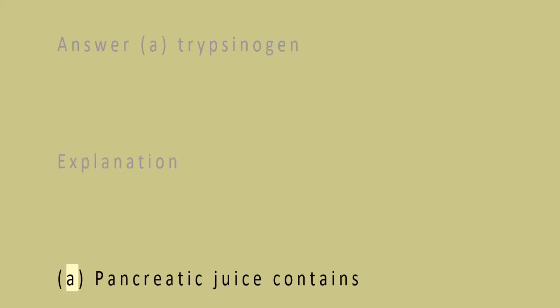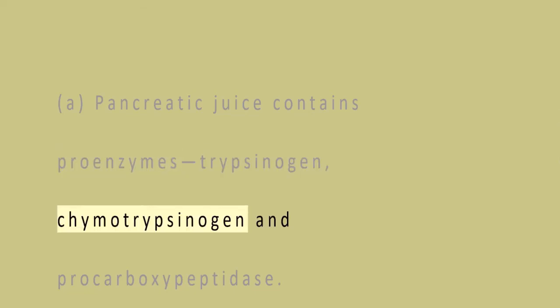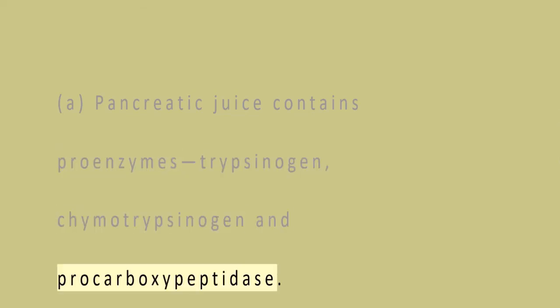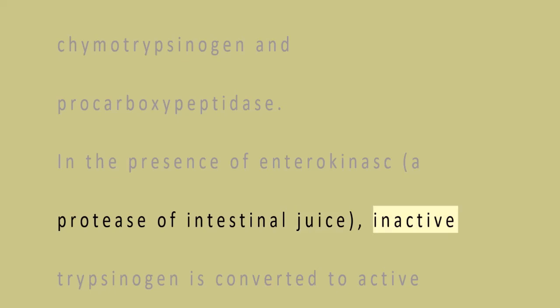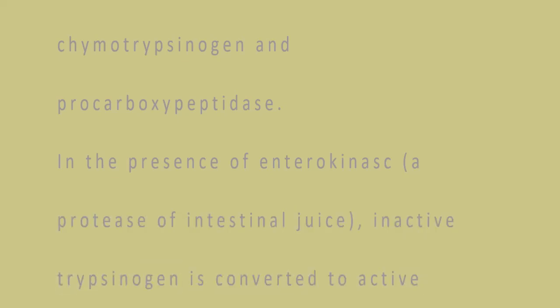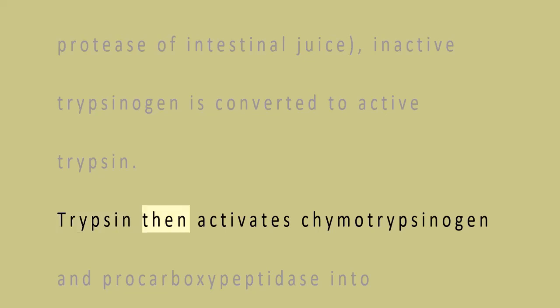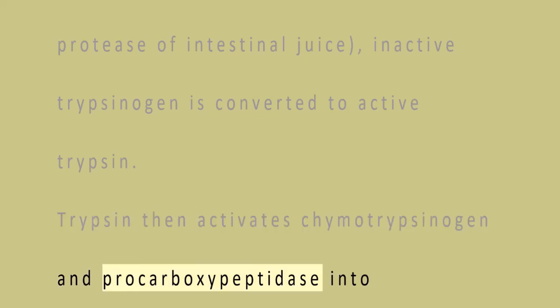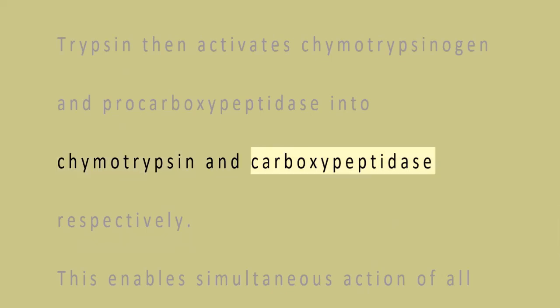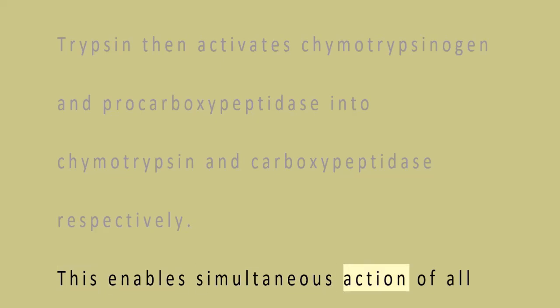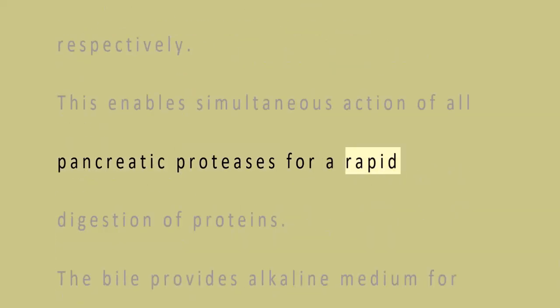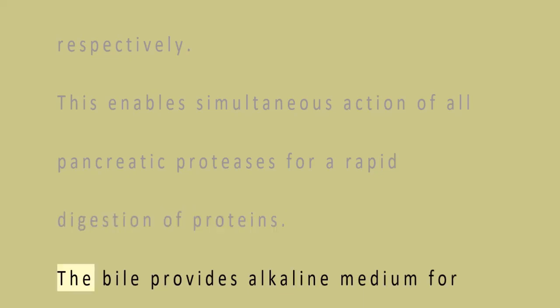Explanation. A. Pancreatic juice contains proenzymes, trypsinogen, chymotrypsinogen, and procarboxypeptidase. In the presence of enterokinase, a protease of intestinal juice, inactive trypsinogen is converted to active trypsin. Trypsin then activates chymotrypsinogen and procarboxypeptidase into chymotrypsin and carboxypeptidase respectively. This enables simultaneous action of all pancreatic proteases for a rapid digestion of proteins. The bile provides alkaline medium for various reactions.